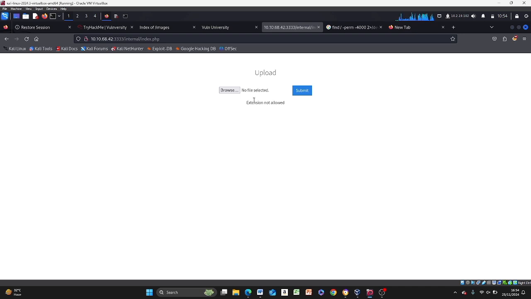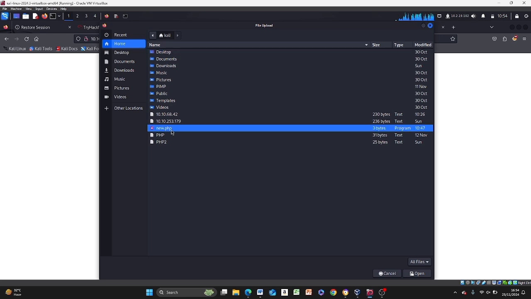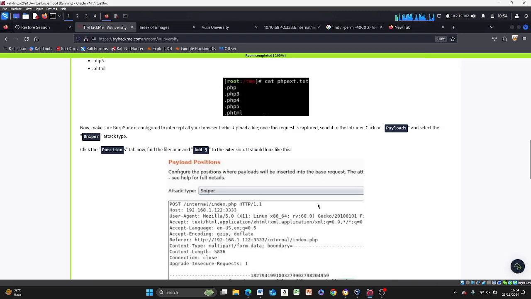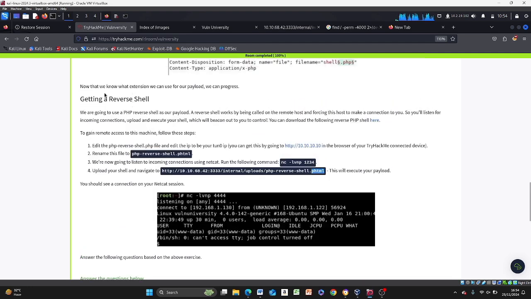Great. So the file we sent said extension not allowed. That's new.php here. So without wasting your time, I'll tell you what is allowed. It shows here that what is allowed is PHTML. If you read through, you see that. So now that we know the extension we can use for our payload, we can progress. When you've done it, you are going to see that it's PHTML that is allowed.